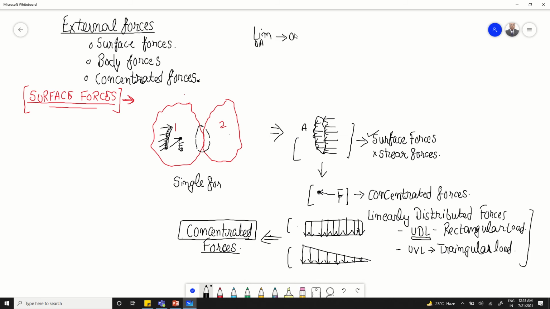So all these types of forces come under the category of concentrated forces and surface forces.